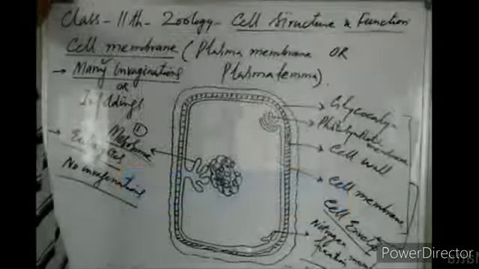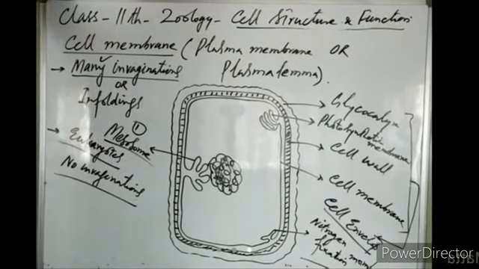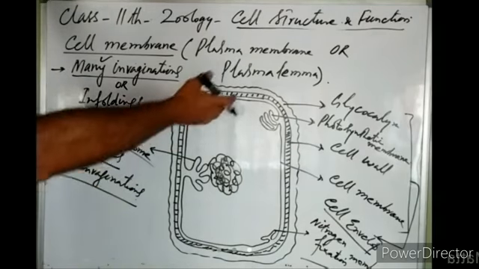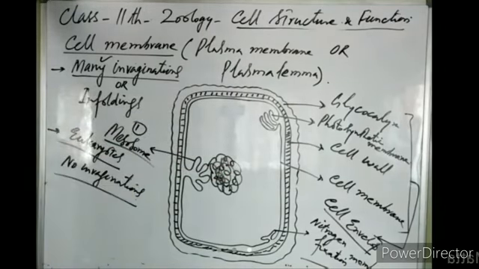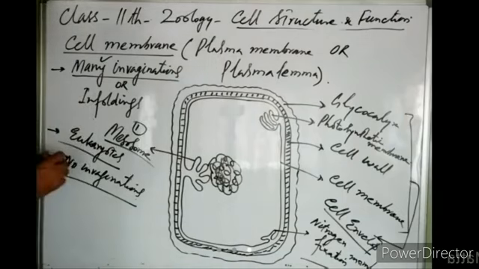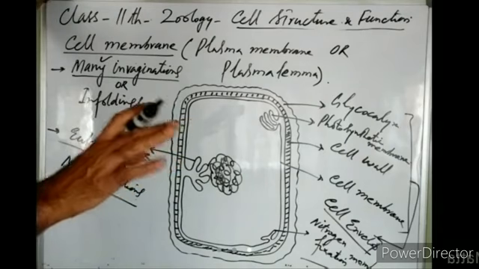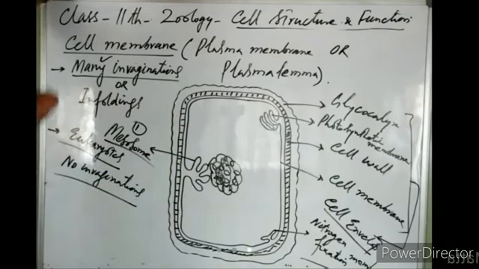So what is the first difference between the plasma membrane of prokaryotes and eukaryotes? The plasma membrane of prokaryotes has many invaginations in the form of the mesosome, photosynthetic membrane, or nitrogen fixation membrane. In eukaryotic cells, there are no invaginations.